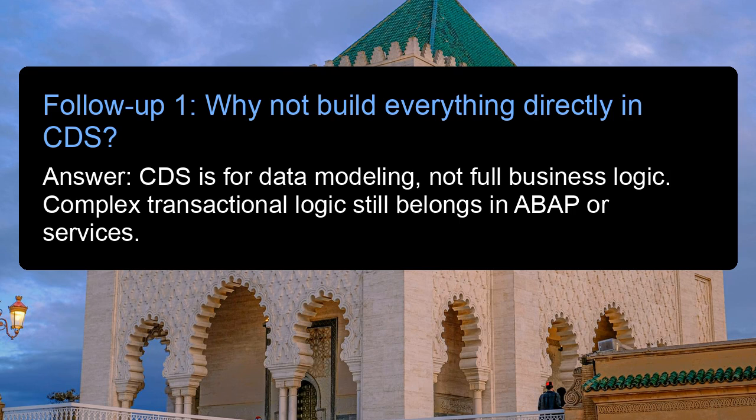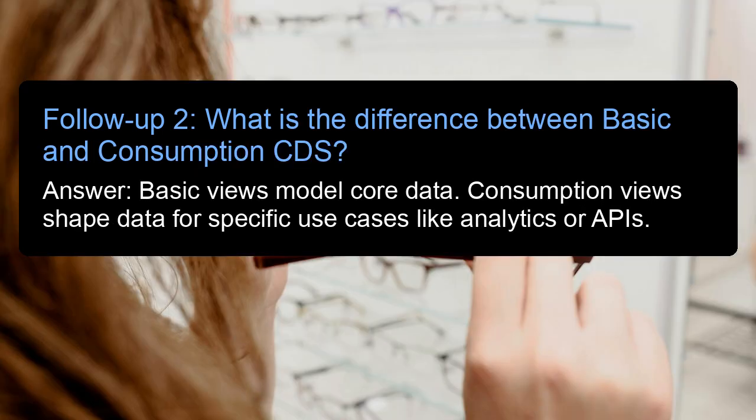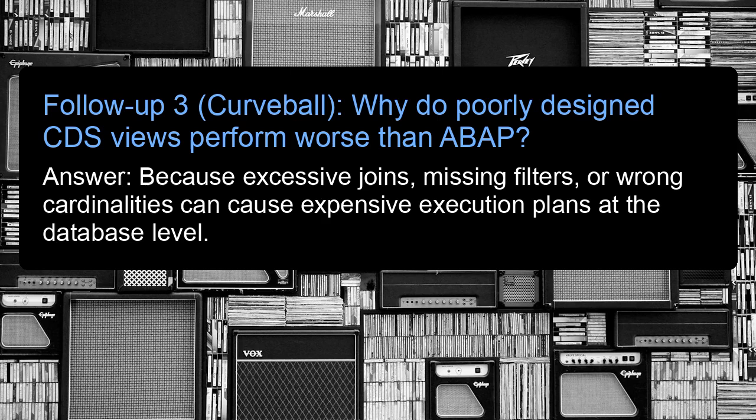Follow-up 1. Why not build everything directly in CDS? Answer: CDS is for data modeling, not full business logic. Complex transactional logic still belongs in a BAP or services. Follow-up 2. What is the difference between basic and consumption CDS? Answer: basic views model core data. Consumption views shape data for specific use cases like analytics or APIs. Follow-up 3. Curveball. Why do poorly designed CDS views perform worse than a BAP? Answer: because excessive joins, missing filters, or wrong cardinalities can cause expensive execution plans at the database level.